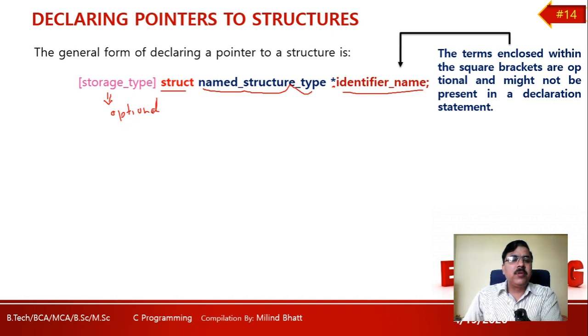Generally we use typedef for this: my structure name, struct keyword, structure name, and then pointer to an identifier. The terms enclosed within the square brackets are optional and might not be present in declaration statements. Let me clear the screen.